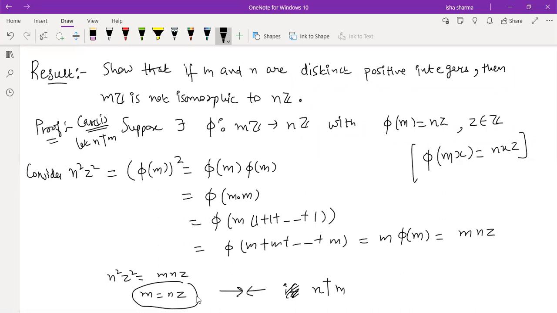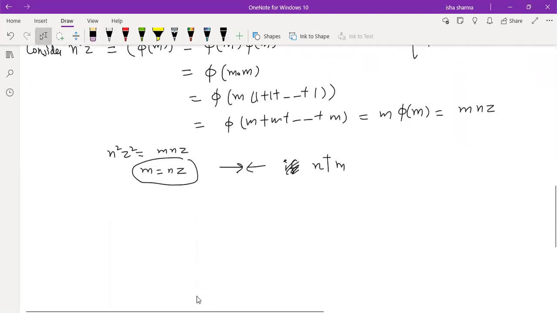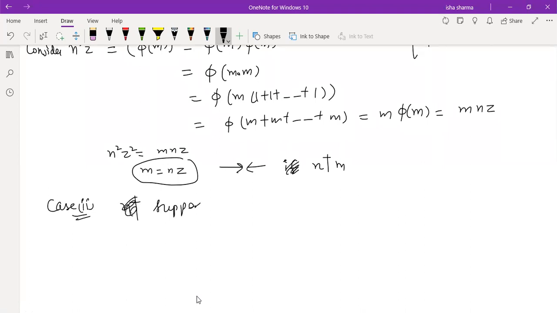Right. And similarly for the other case, suppose one of them is a divisor of the other. Suppose n divides m. In this case, we know what is going to happen: mZ is going to be contained in nZ, and that is always going to be a proper subset, right?